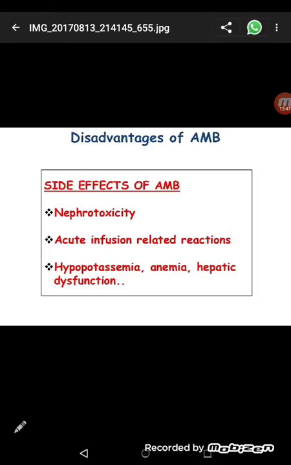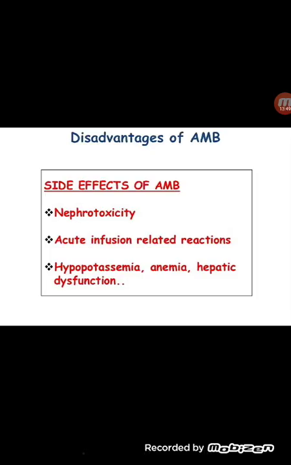Now coming up to a most important drug, that is amphotericin B. It has the widest spectrum of antifungal activity, and it is used for systemic fungal infections, and it binds to ergosterol, as we said, forms artificial pores, and leads to cell death, right?